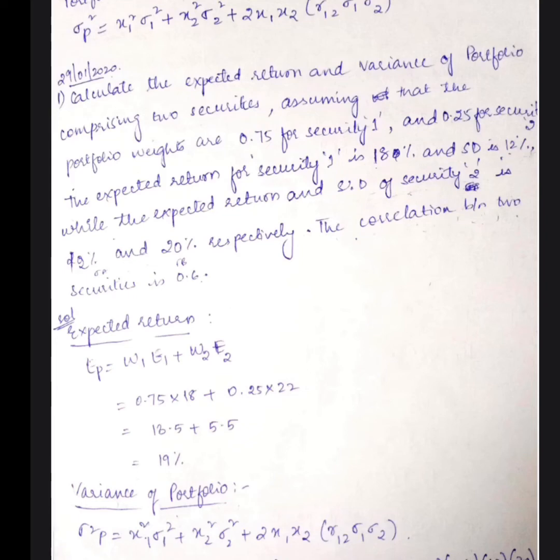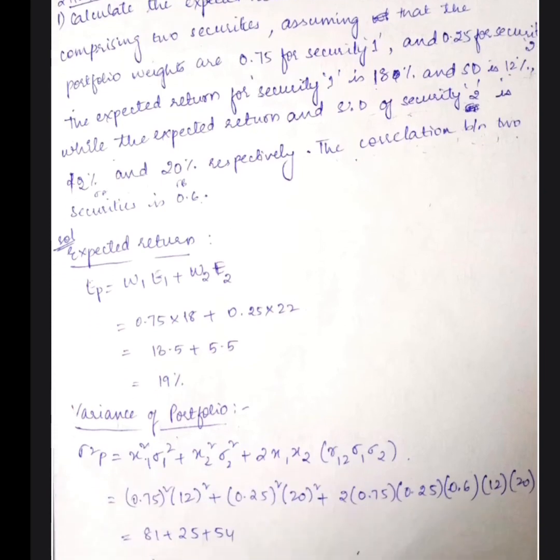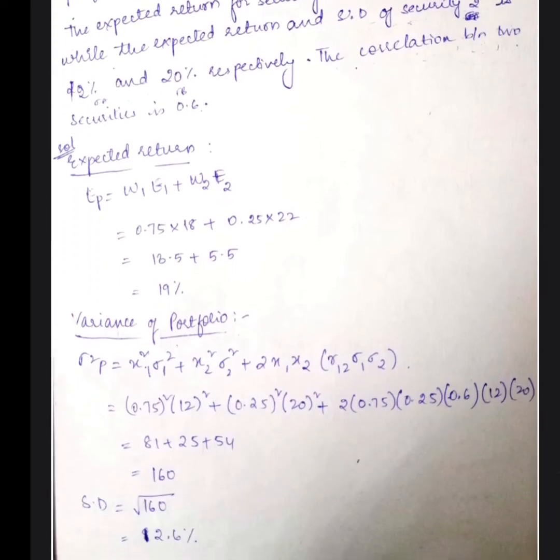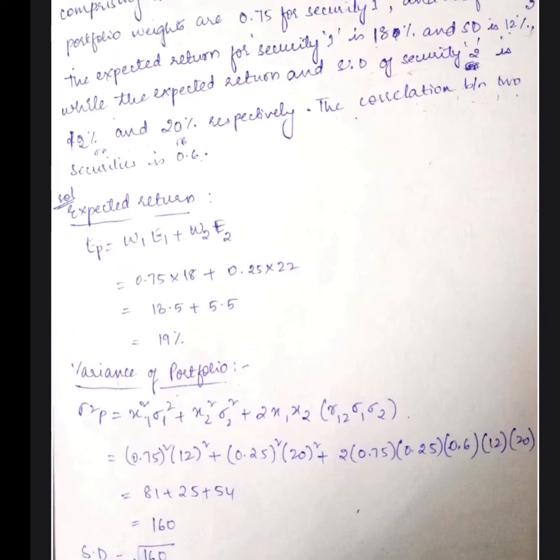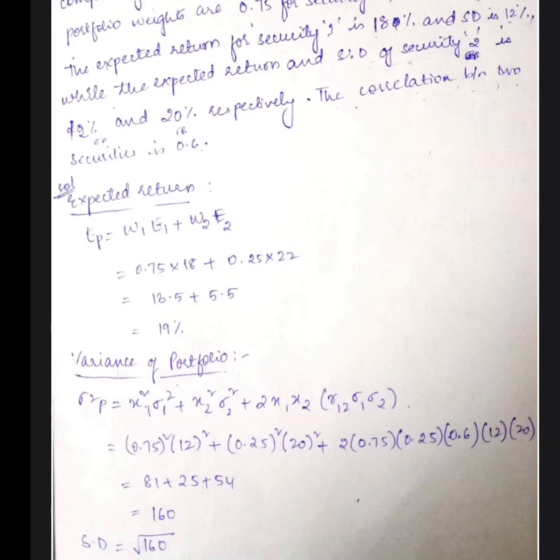Plus 0.25 into 22. So you get expected return as 19%. Okay, next is the variance of portfolio. So variance, we know it is nothing but the standard deviation square. So your formula will be x1 square standard deviation 1 square plus x2 square standard deviation 2 square plus 2 x1 x2 into r12 standard deviation 1 and standard deviation 2.